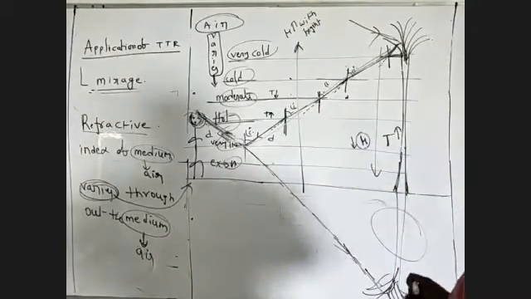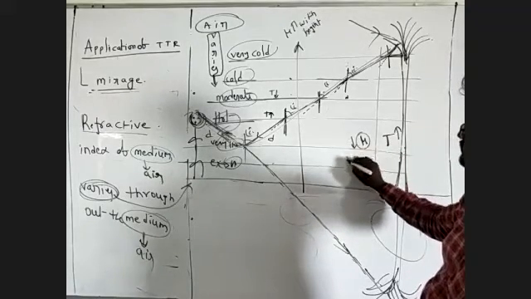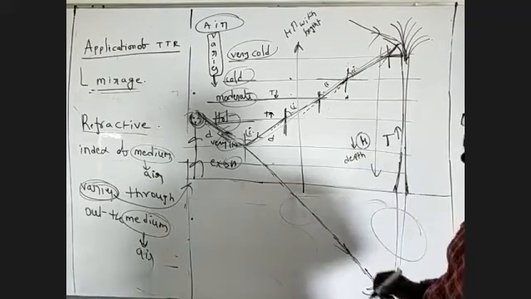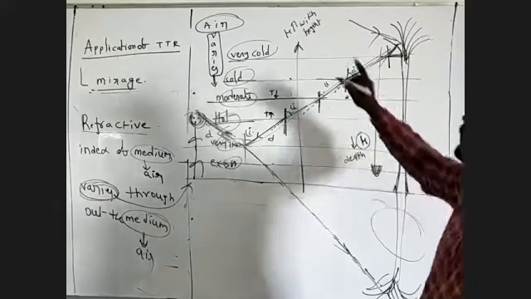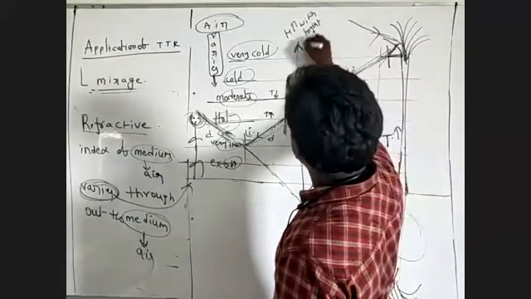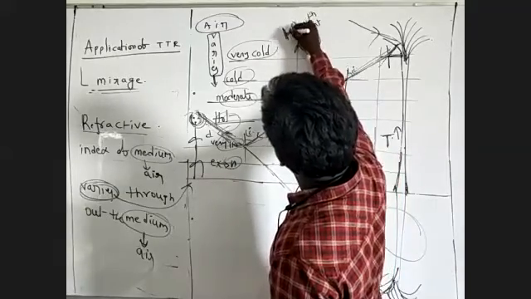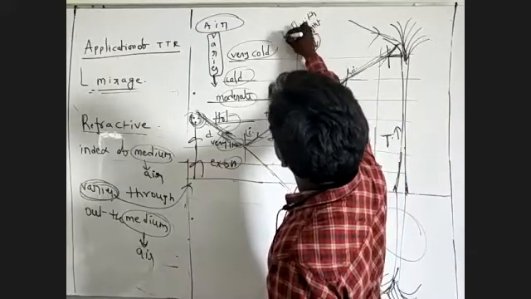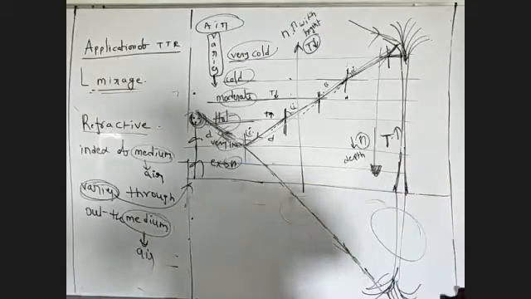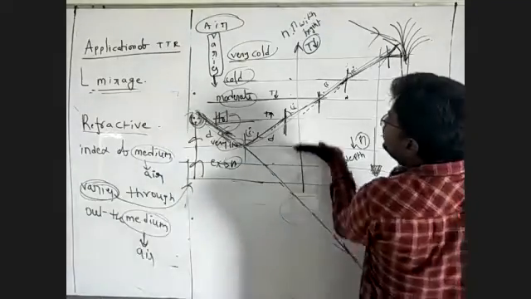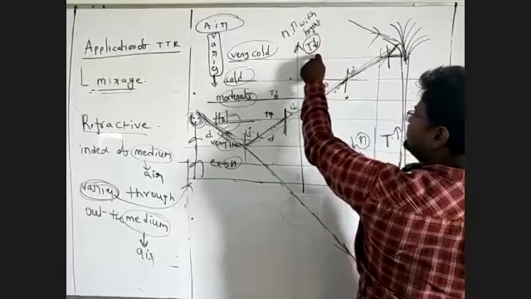So the refractive index decreases with depth as temperature increases. Refractive index is denoted by the letter N. Suppose we move in the upward direction, the refractive index increases with height, and temperature decreases.